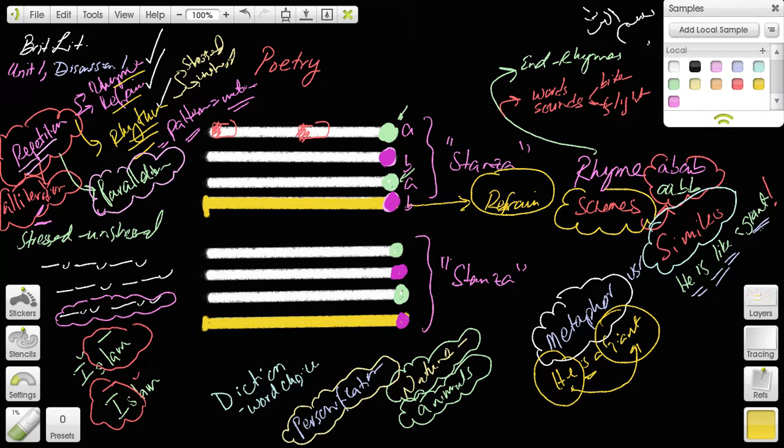He is like a giant means comparing it. That's a simile. So when you're comparing two things with words such as like, that's a simile. When you're equating them as equal, that is a metaphor. Another example would be his heart is like gold. That's a simile. His heart is gold is a metaphor. He eats like a pig is a simile. He eats a pig is a metaphor.